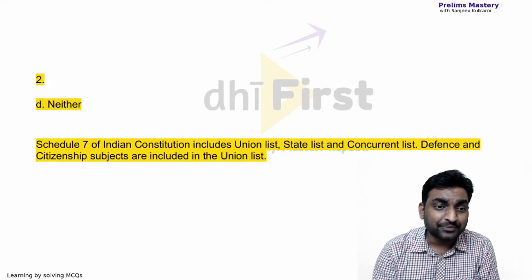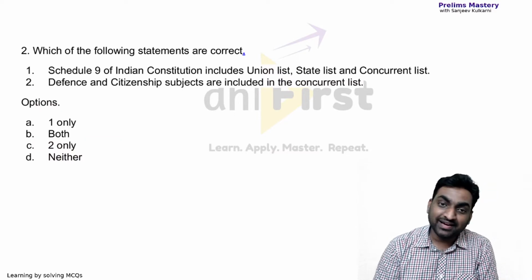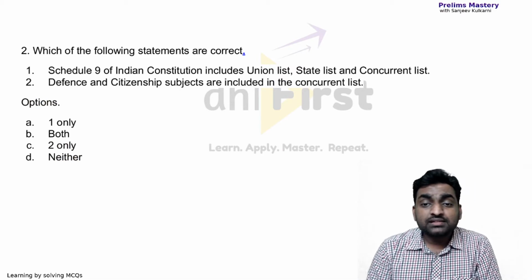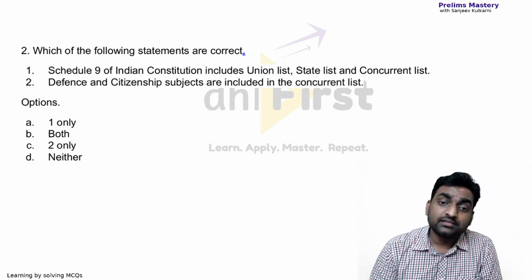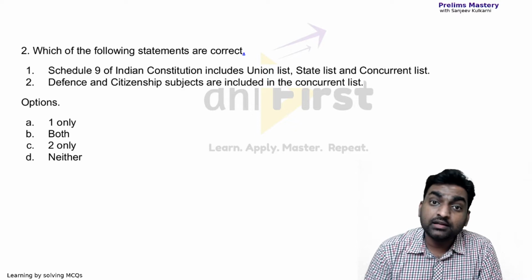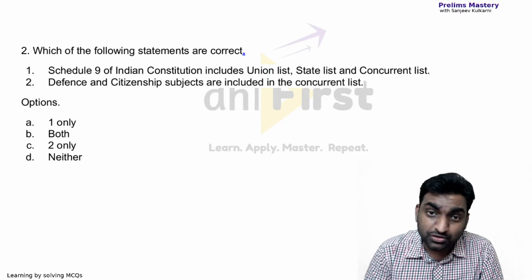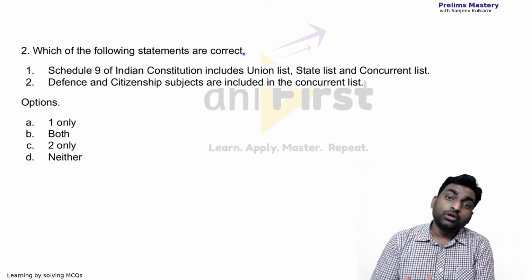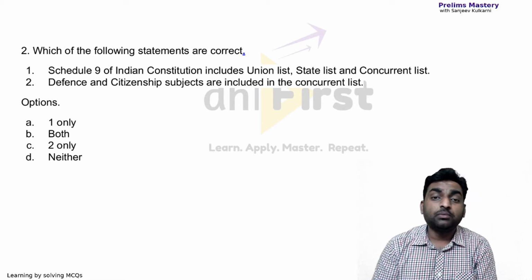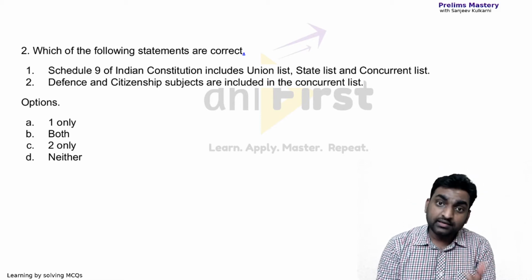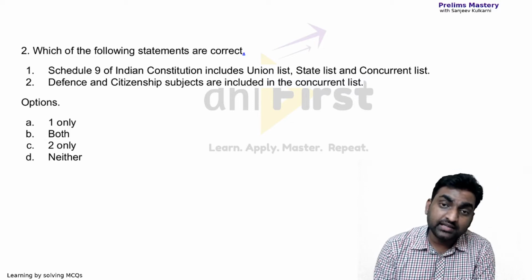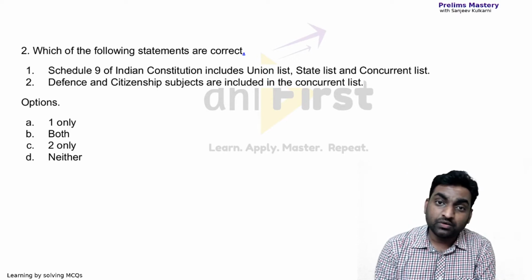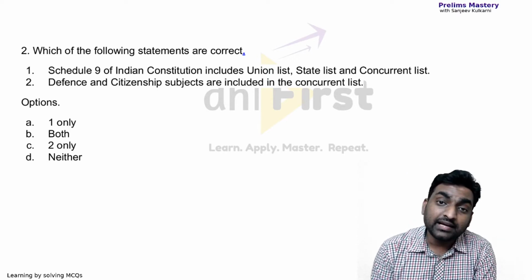Okay, so let's check the answer. It says neither of them is right. Schedule 9 of the Indian Constitution doesn't include the union list, state list or concurrent list. They are included in Schedule 7 of the Constitution. Schedule 9 was made to put some laws there which could be hidden from judicial review. However, later the Supreme Court in one of its judgments said that none of the laws can be hidden from judicial review, whichever laws were made post 1973.